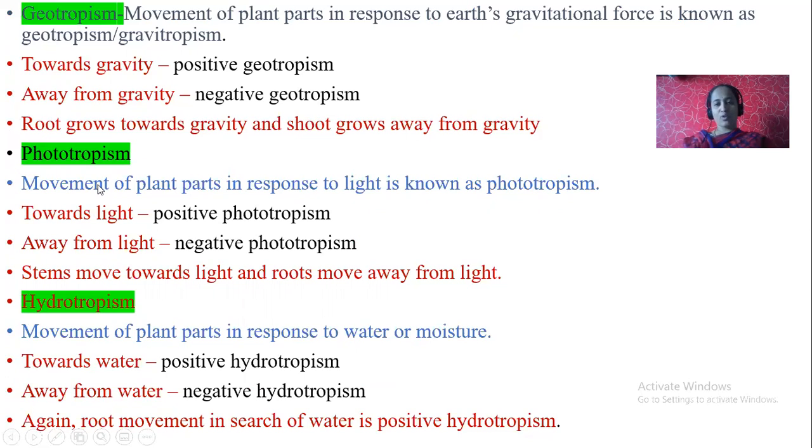Next, phototropism. Photo in the sense light. Movement of plant parts in response to light is known as phototropism. Towards light is positive phototropism, and away from the light is negative phototropism. Stems always grow towards the light. This is positive phototropism. And roots always move away from the light. This is negative phototropism. Hydrotropism, growth of a plant body towards water. Again it is of two types: positive hydrotropism and negative hydrotropism. Example, root movement in search of water is positive hydrotropism, and shoot is negative hydrotropism.